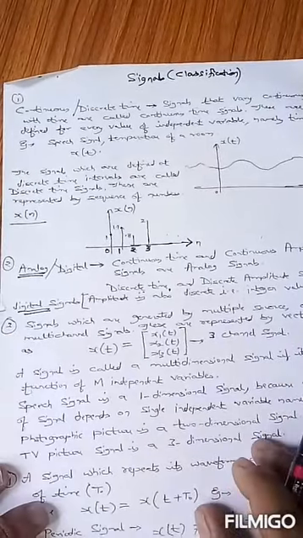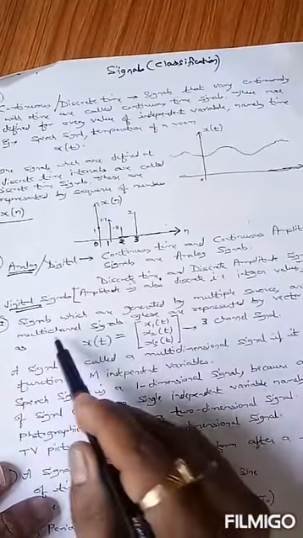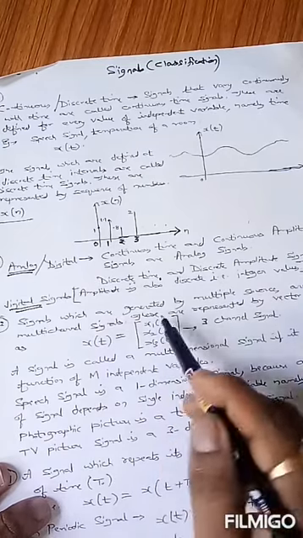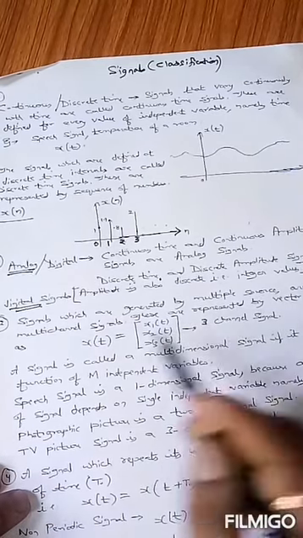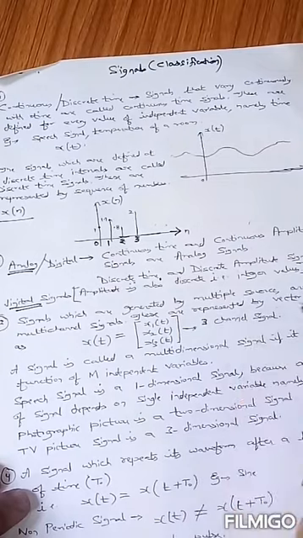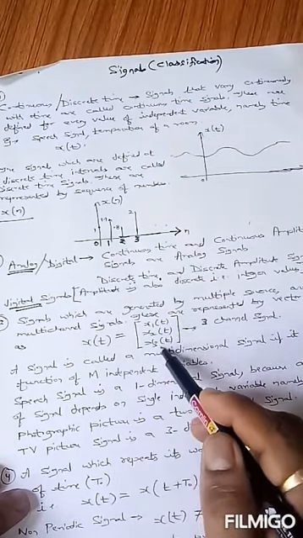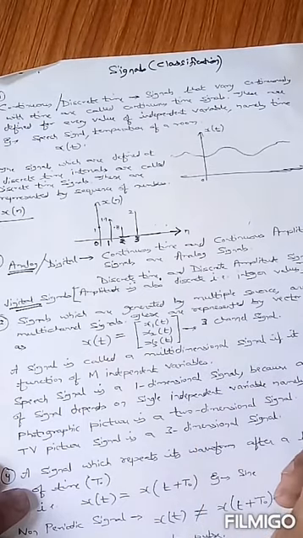Now let me discuss another signal category, that is multi-channel signals. Signals which are generated by multiple sources are called multi-channel signals. These are represented by vector notation. X(t) is equal to the vector x1(t), x2(t), x3(t). It means that this is a 3-channel signal.